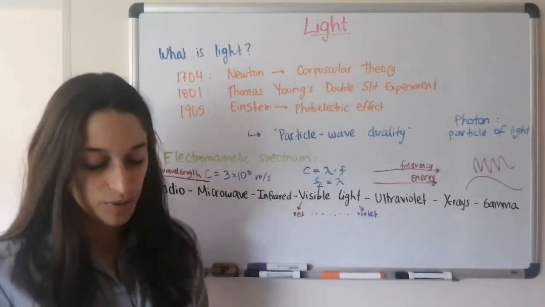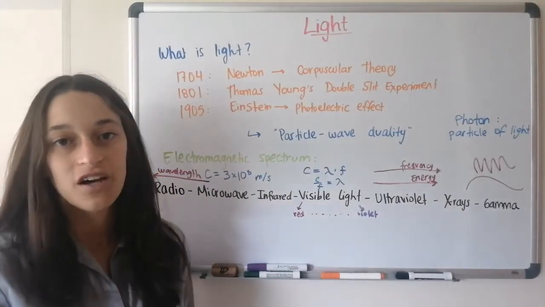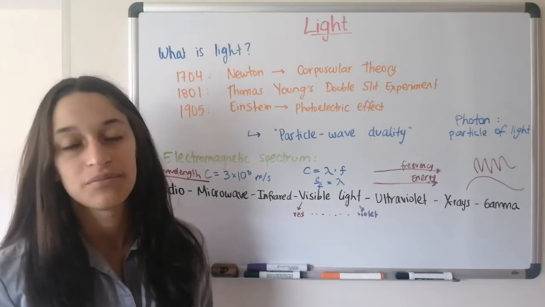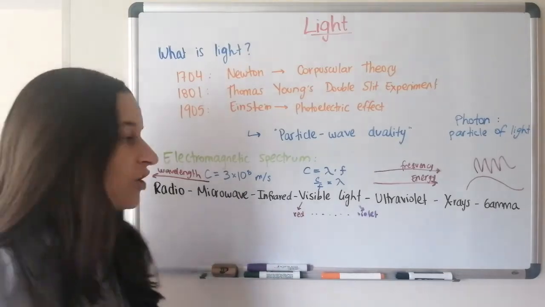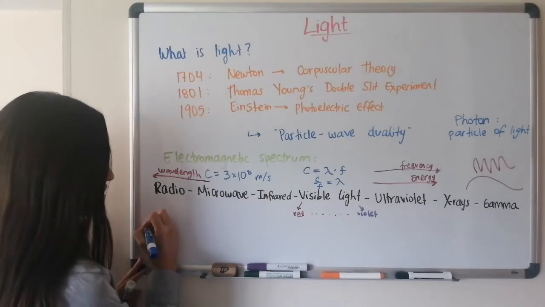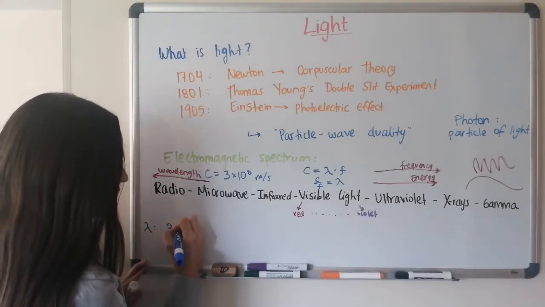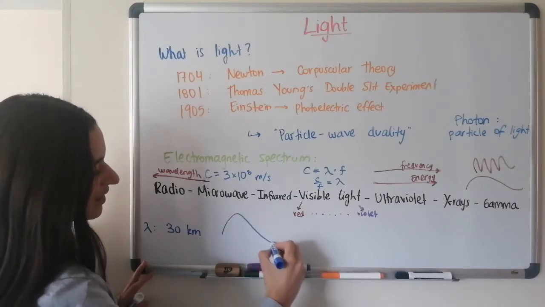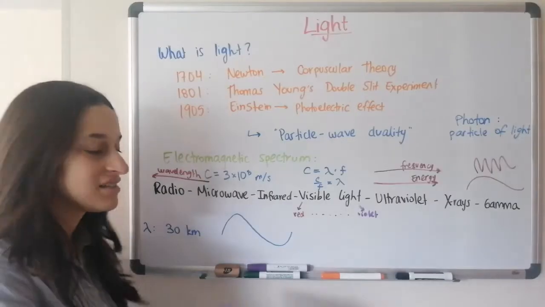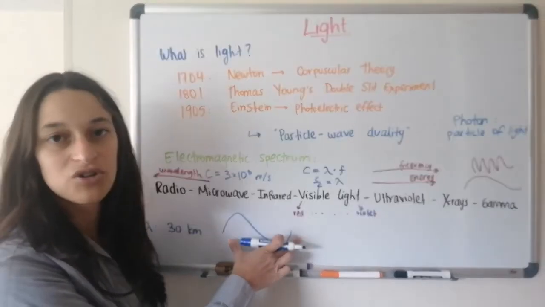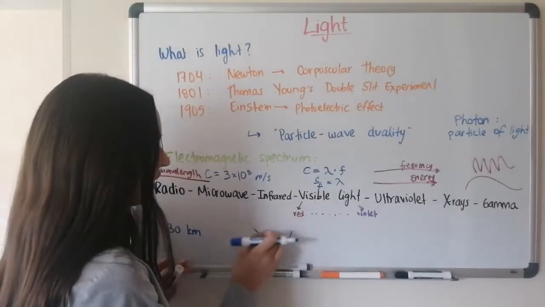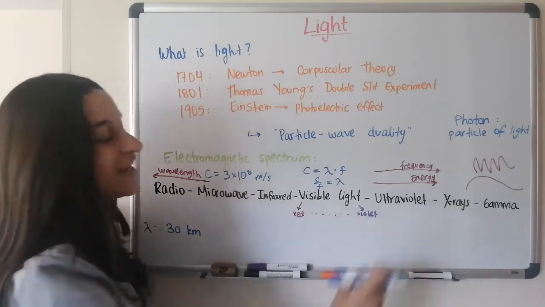Okay, so the wavelength. So let's compare a little bit. We have the wavelength of radio waves, which is around 30,000 meters or 30 kilometers. That means that for it to have a peak and a valley and come back, it takes 30 kilometers. It can cross a whole town, basically, right? At the other end of the spectrum, we have gamma rays.